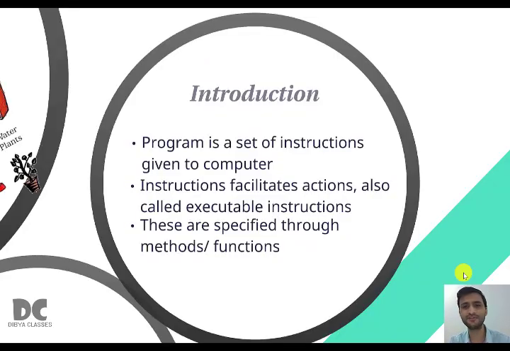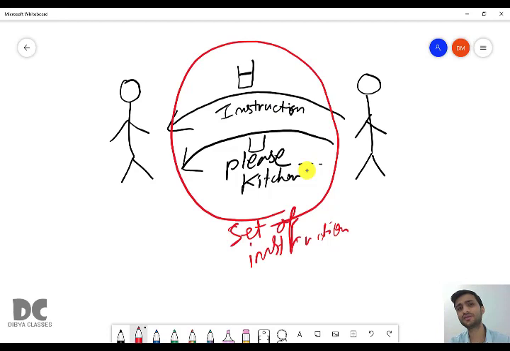So instruction facilitates actions, also called executable instruction. When your father told you to bring him a glass of water, what did you do? You took a glass from the kitchen, went to the filter or maybe the aquaguard, filled up the glass and brought it to your father.